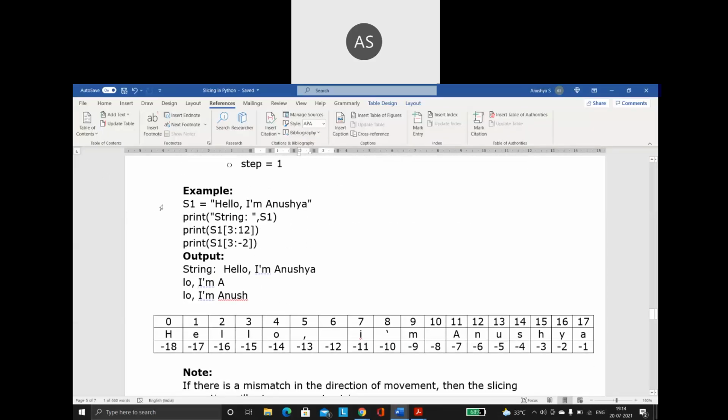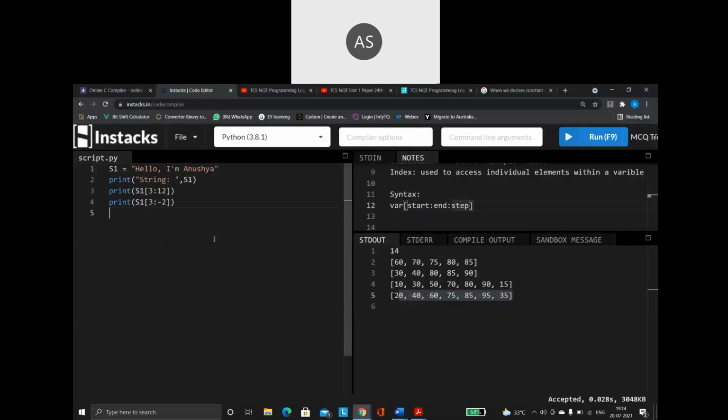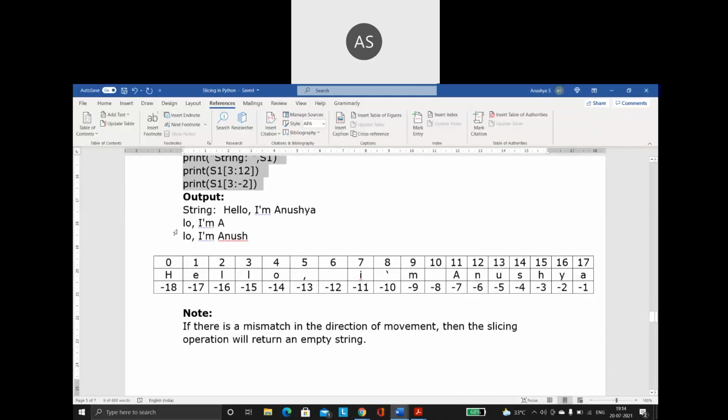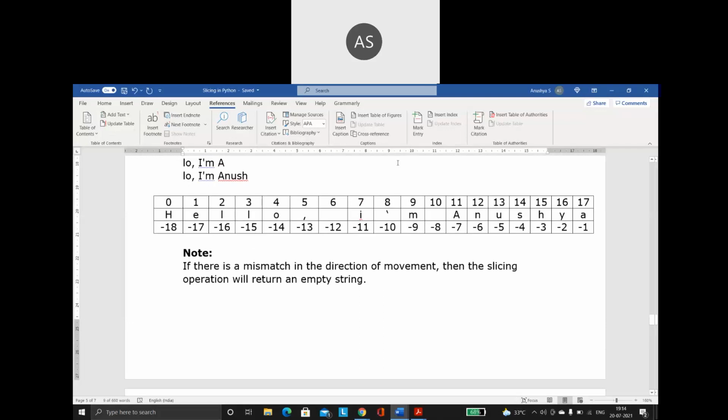Say, for example, this is my string: Hello, I am Anusha. Internally, each and every character will occupy one index position, and that includes commas, empty spaces, apostrophes, everything. Everything is one character, so everything has one index position allocated for it.